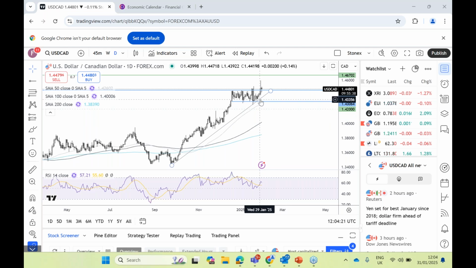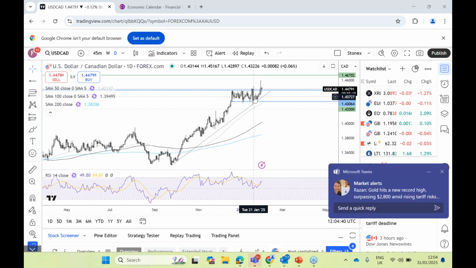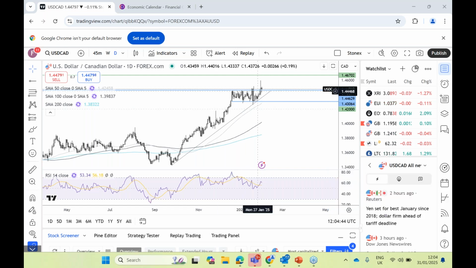However, it has poked its head above this resistance level around the 144.85 level that we've been watching closely. This is the consolidation pattern that we've been looking at.